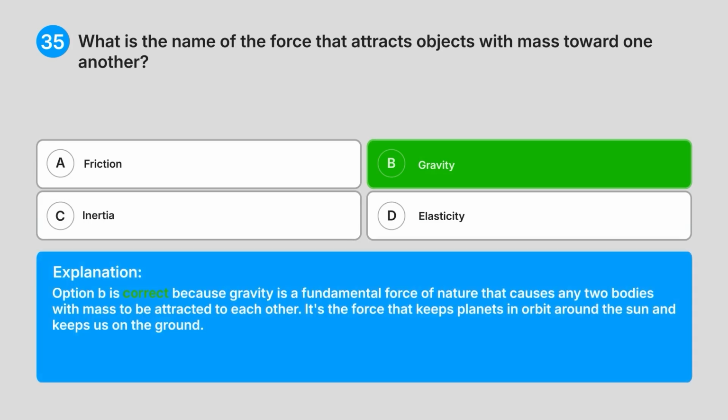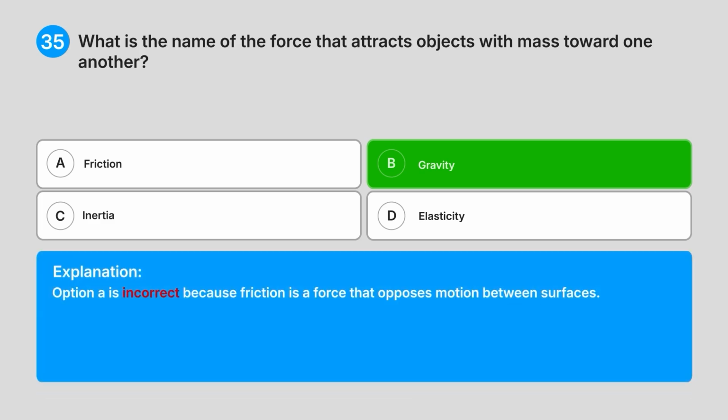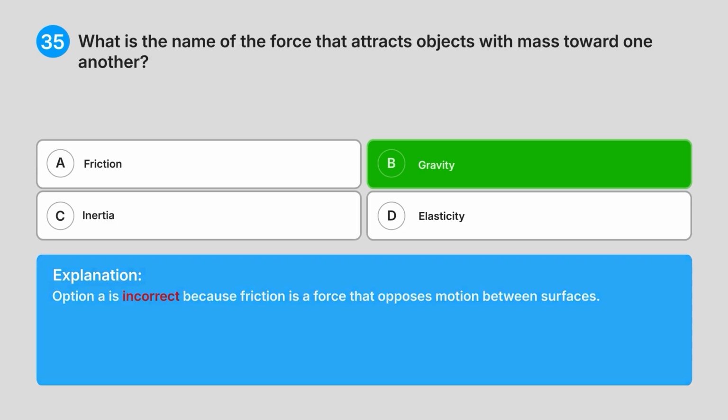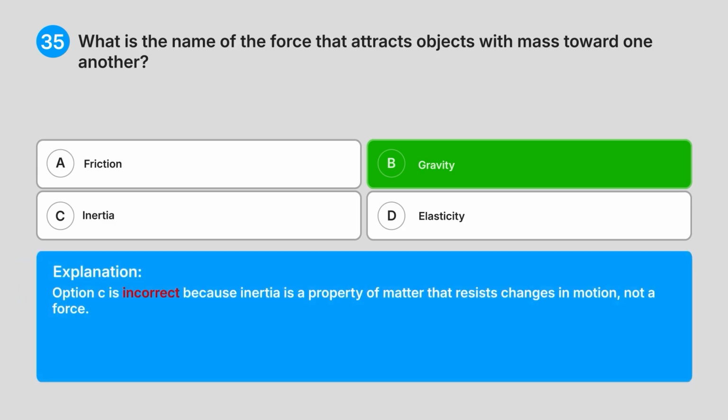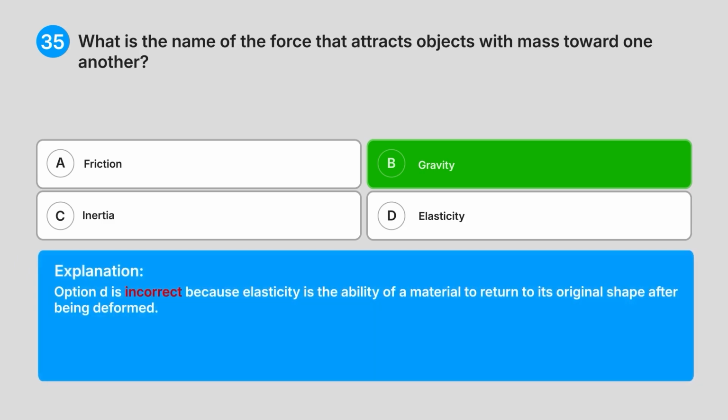Explanation. Option B is correct because gravity is a fundamental force of nature that causes any two bodies with mass to be attracted to each other. It's the force that keeps planets in orbit around the Sun and keeps us on the ground. Option A is incorrect because friction is a force that opposes motion between surfaces. Option C is incorrect because inertia is a property of matter that resists changes in motion, not a force. Option D is incorrect because elasticity is the ability of a material to return to its original shape after being deformed.